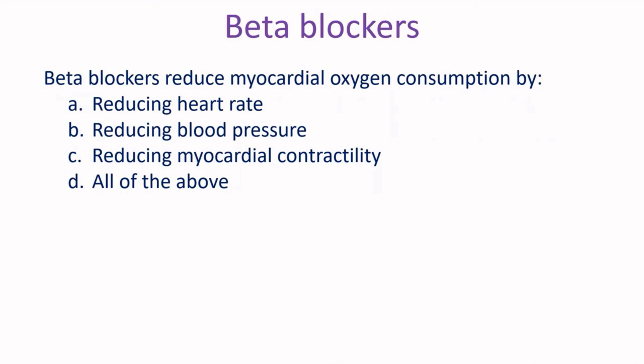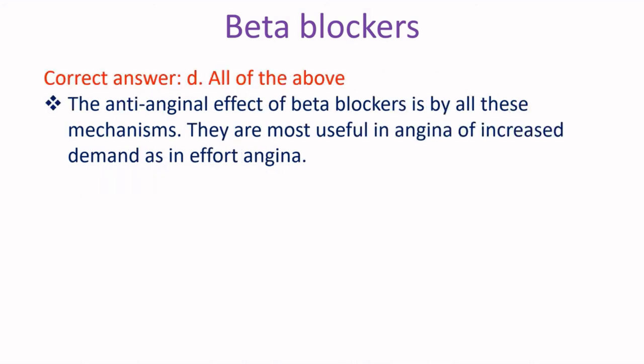Beta blockers reduce myocardial oxygen consumption by A. Reducing heart rate, B. Reducing blood pressure, C. Reducing myocardial contractility, D. All of the above. Correct answer D. All of the above. The anti-anginal effect of beta blockers is by all these mechanisms. They are most useful in angina of increased demand as in effort angina.